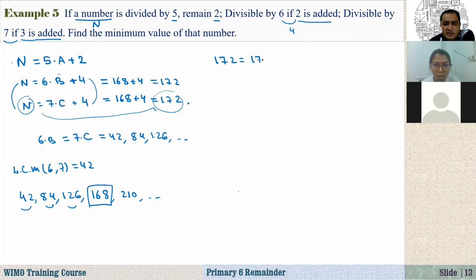I can write it as 170 plus 2. As you see, the last digit of 170 is 0, that means it is divisible by 5. So I can write it as 5 times 34 plus 2. So 172, if you divide by 5, remainder is 2, correct. Divide by 6, remainder is 4, correct. Divide by 7, remainder is 4, correct. So now our answer is that the number should be 172.